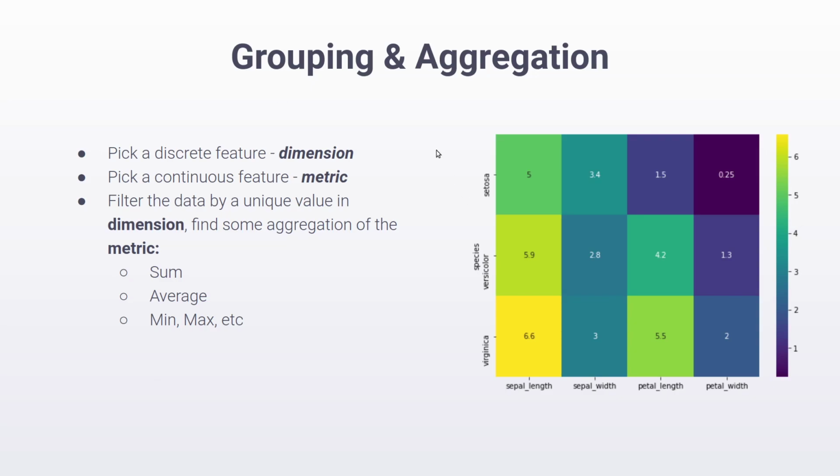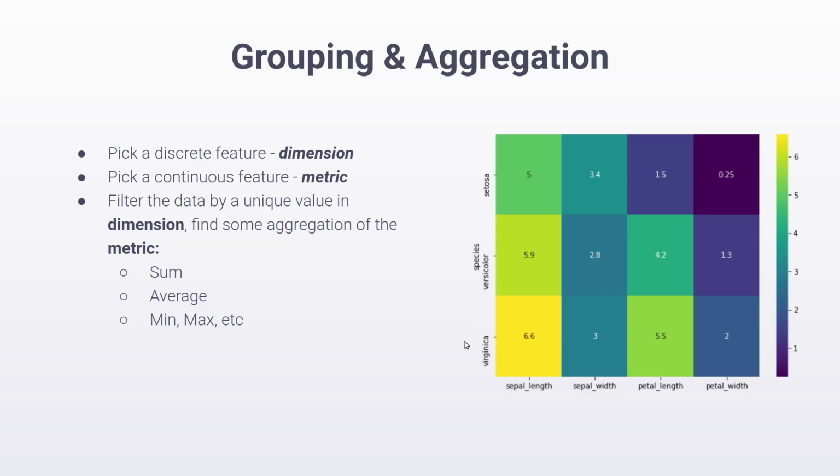So then the species column becomes our dimension, and we can pick any of the 4 numerical columns as our metric. So let's pick, say, petal length as an example. We filter the petal length column in our data by each value which is present in our dimension. So we have 3 groups of petal lengths, each corresponding to 1 unique value found in our dimension. So what we do is we select all the rows where the species is Setosa and take out the petal length column. We select all the rows where the species is versicolor and take out all the petal lengths. And then we do the same thing for virginica.